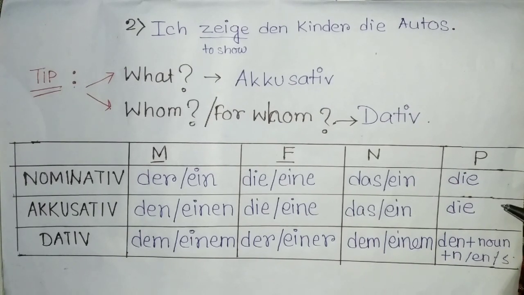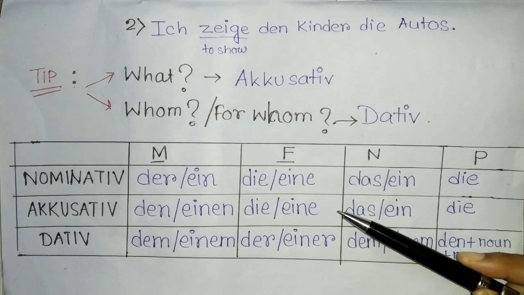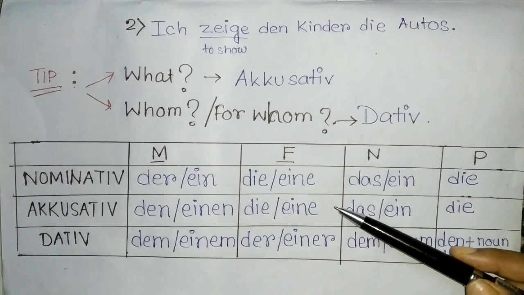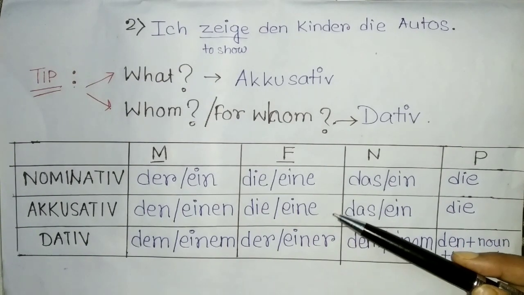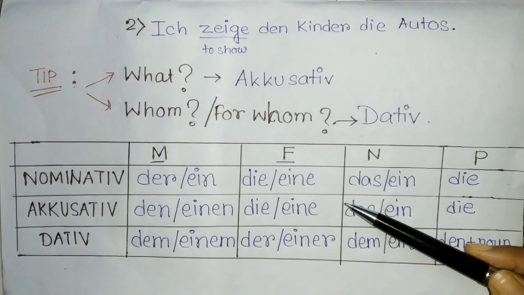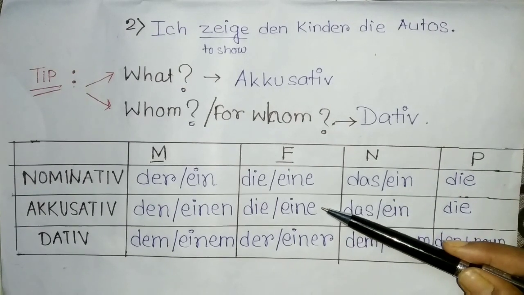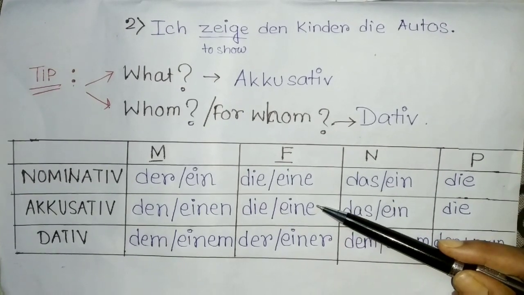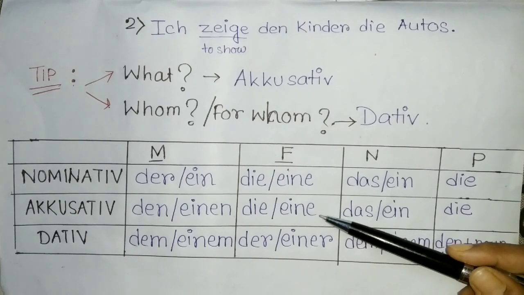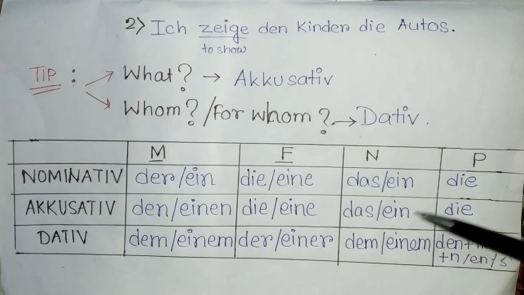And one thing you should keep in mind while speaking: your endings should be very clear. Like if you want to say einer or einem, it should be clear whether you are speaking einer or einem. Otherwise, marks will be deducted for these. Because a simple change of the alphabet, like if you are not placing R or M instead, then the meaning changes.